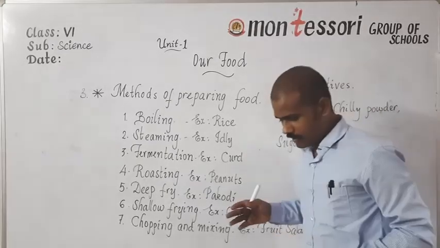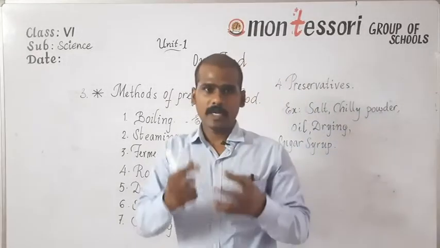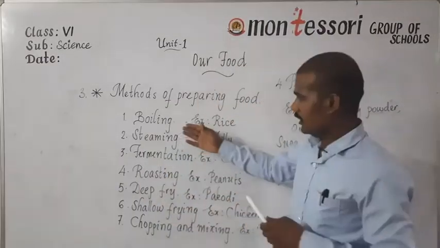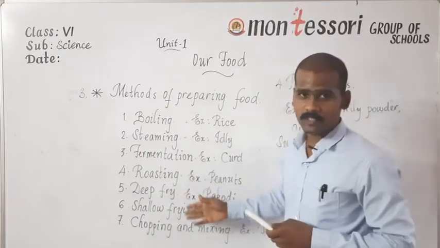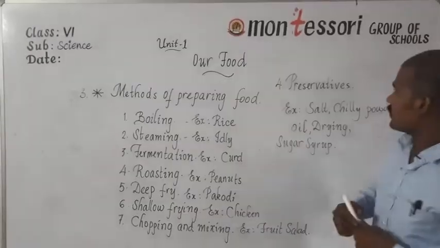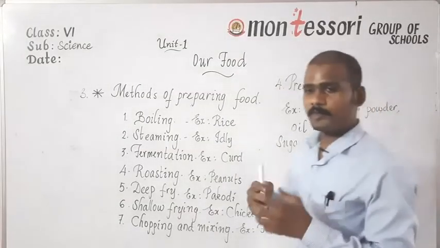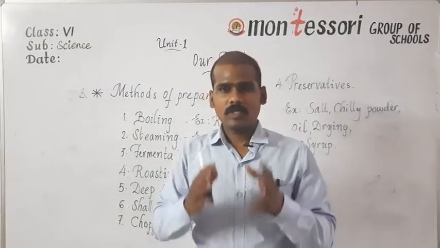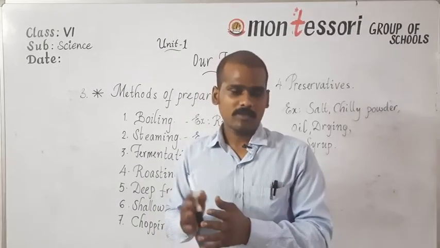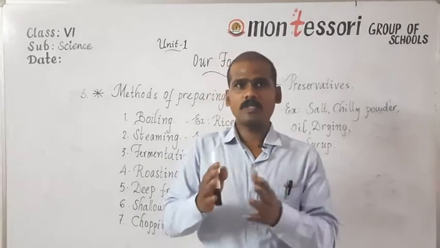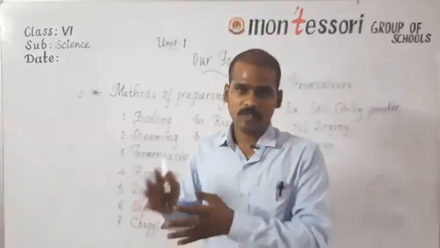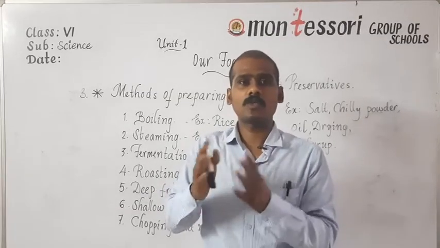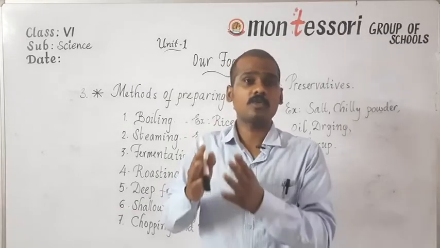So mostly, when we are preparing a food item, we use any of these different methods. Next, once we prepare a food item, how long would it stay? For example, we all know that pickle lasts for a very long time. It would stay at least for 2 to 3 months, or even up to 4 to 5 months.